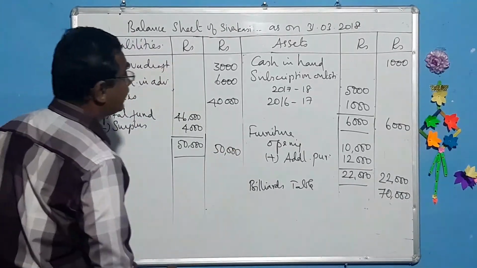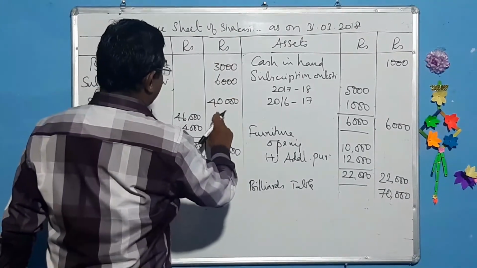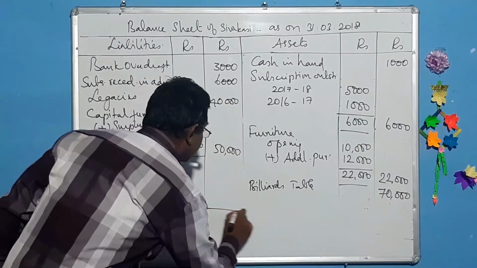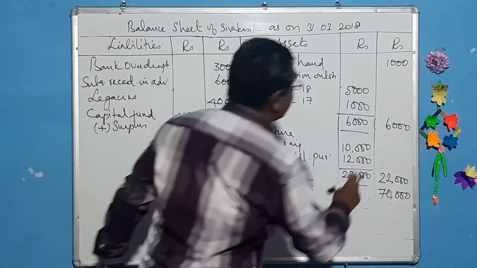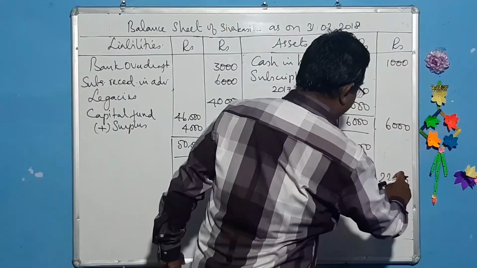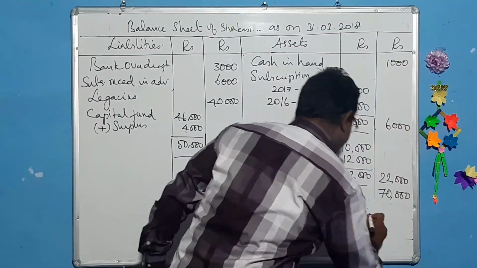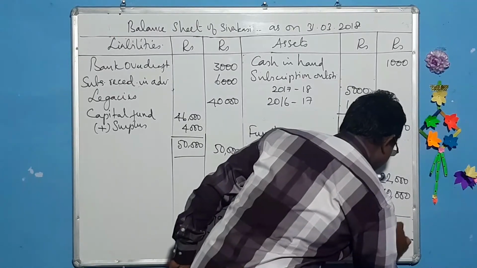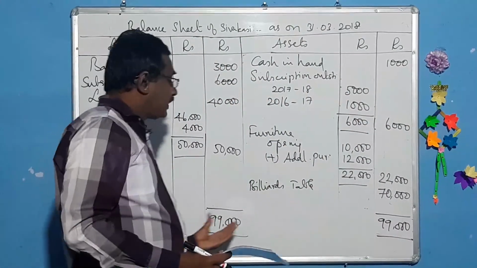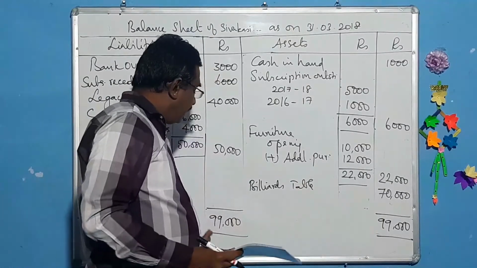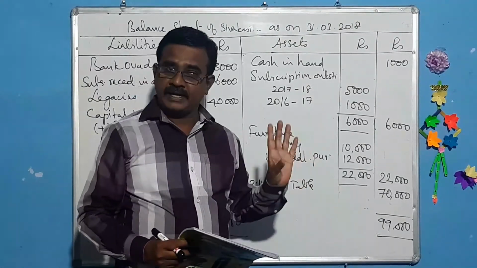Let us add these two. This is 99,000. So we have got both answers correctly. It means the sum tallies. So we have done it correctly.